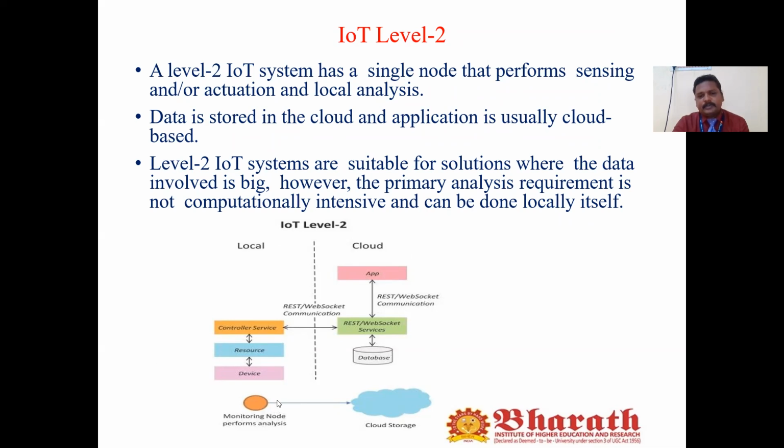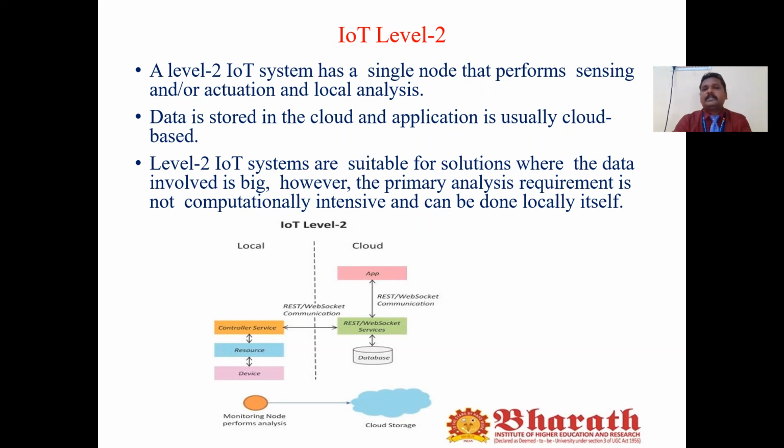This node will be connected to the cloud storage in level 2. Level 2 is suitable for solutions where big data is involved, but level 1 is suitable only where the data is small, not for big data.